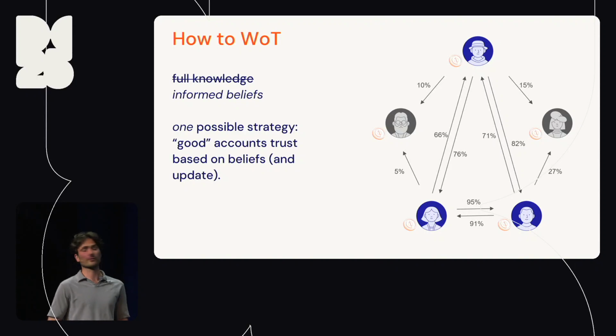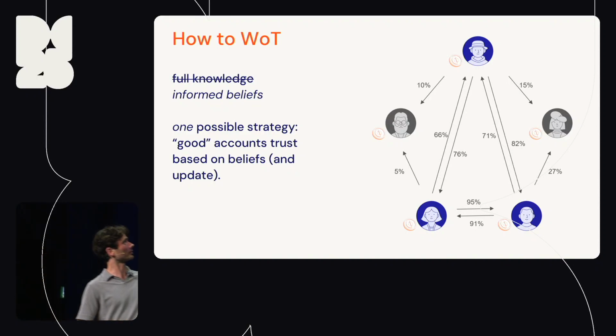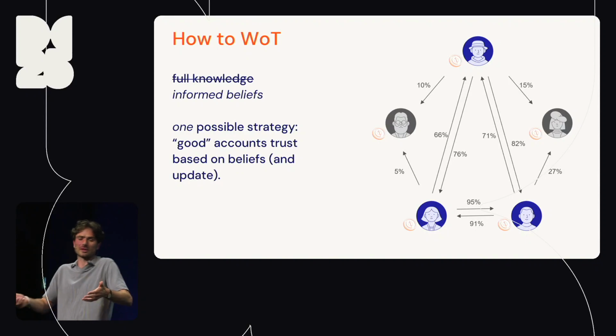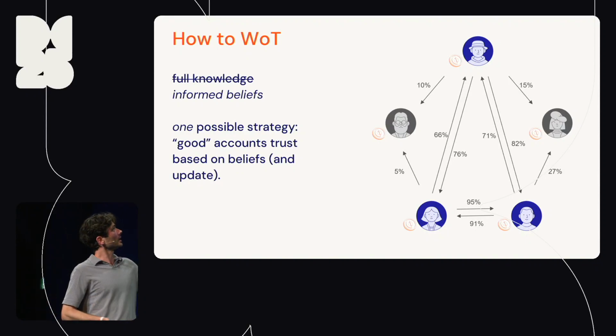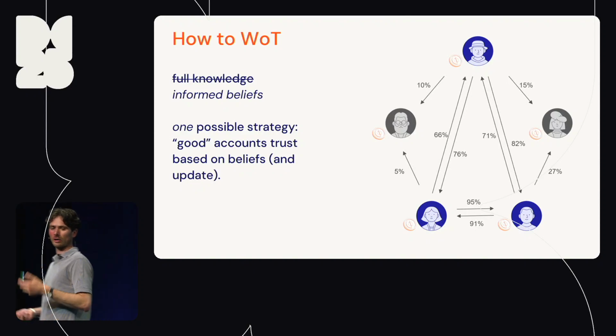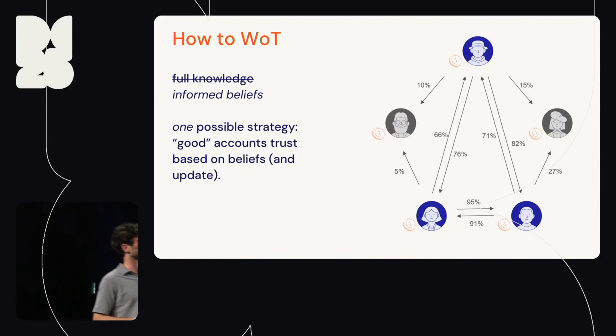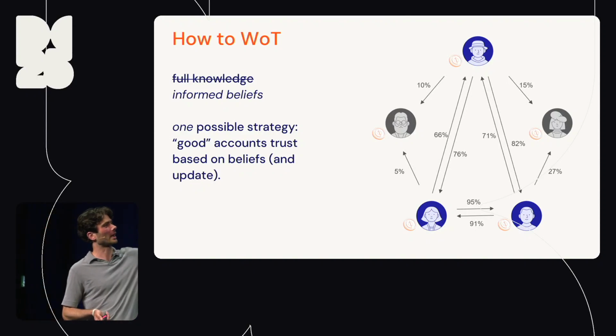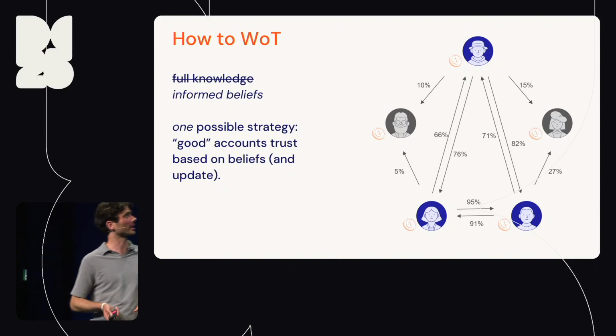But people might not have full knowledge of this hidden property, but they have informed beliefs. They might have interacted with them in the past. So they might have applied Bayes' rule or whatever, and they might run around with some indication of whether a given account has that property or doesn't. And one possible strategy that they could agree on is that each of them samples their trust as a function of their current beliefs, and they update them accordingly. Right? So here we have these accounts having roughly correct beliefs.